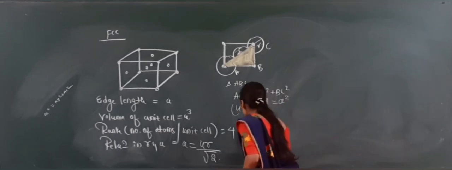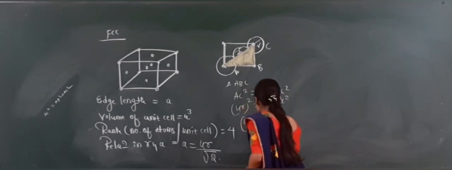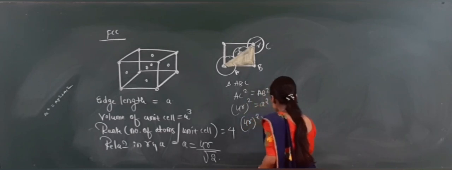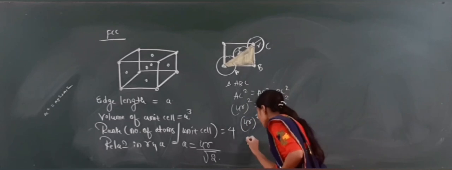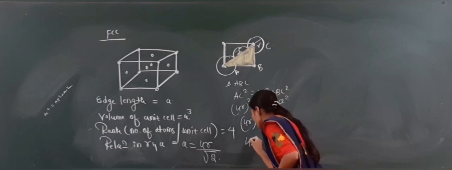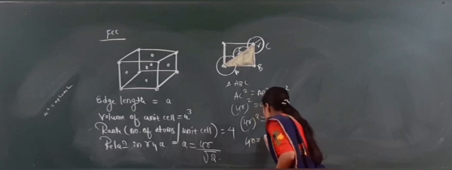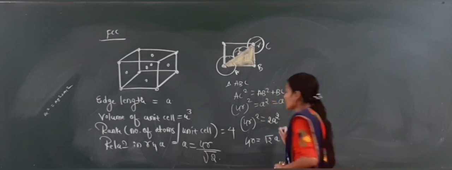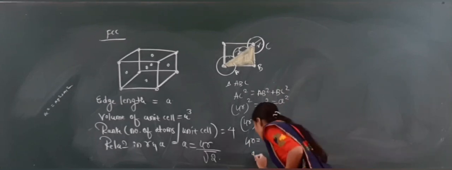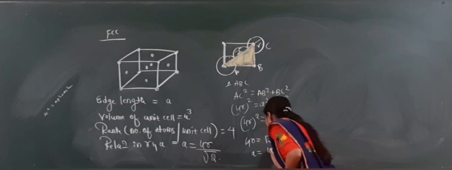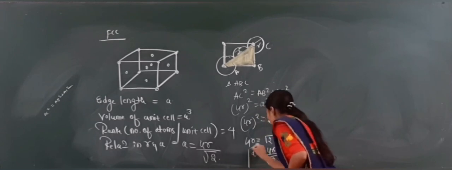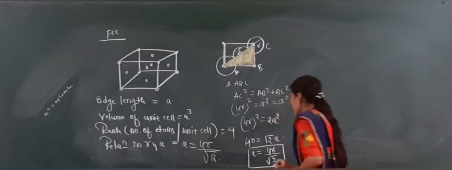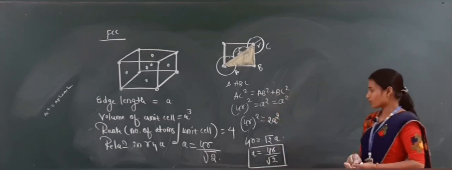So now here 4R square is equal to A square plus A square, which is equal to 2A square. Now I want the A value. So you can solve this one. 4R is equal to root 2 into A. So now what is the value of A? A is equal to 4R divided by root 2.